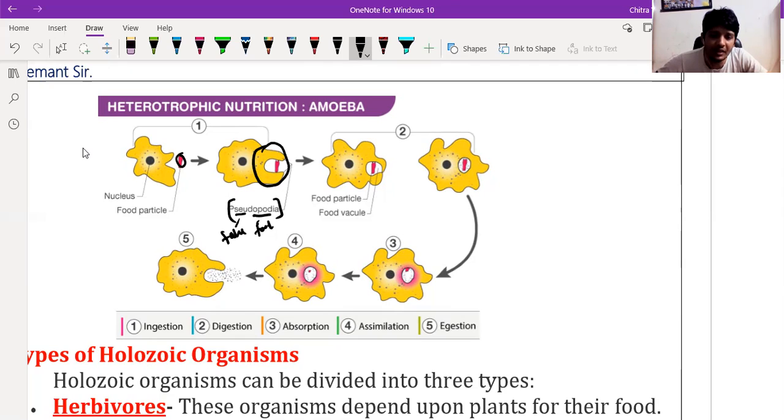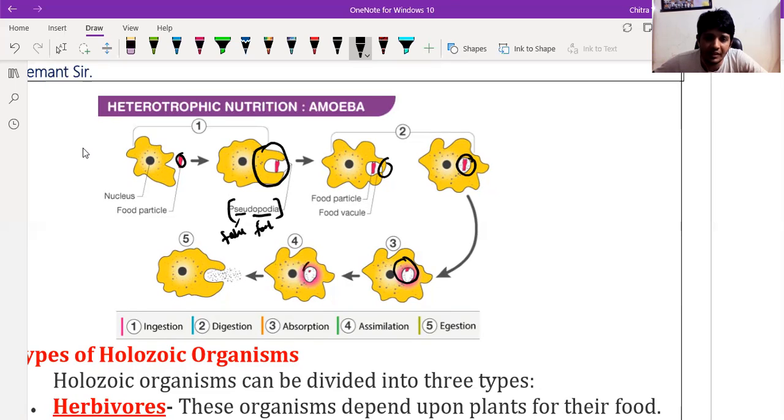See, these pseudopodia come in contact with each other over here, and ultimately this food is absorbed by the amoeba. After ingestion, the food is broken down into a simpler form in order to absorb nutrients from it. Digestion, the breakdown of the food particle, takes place here.